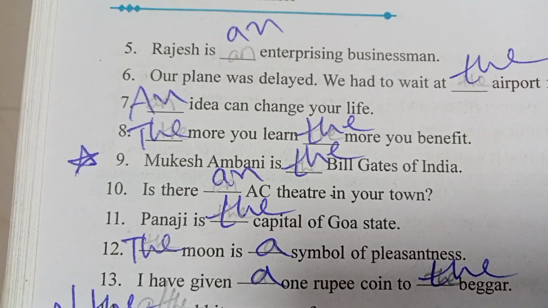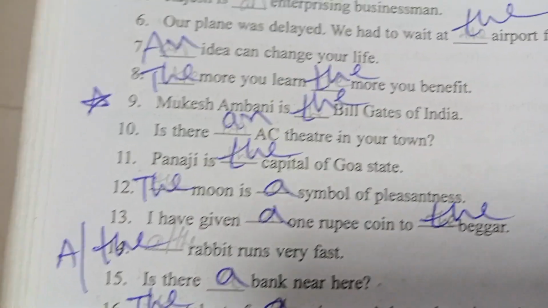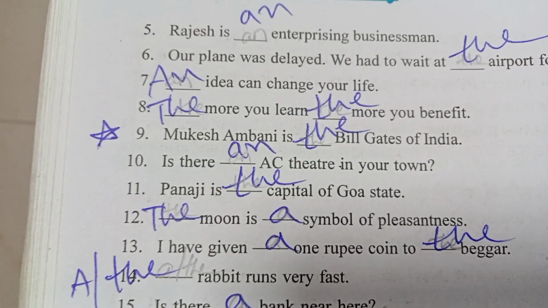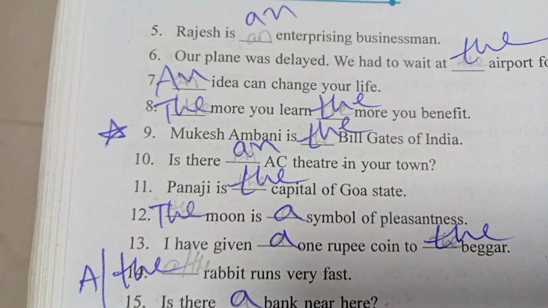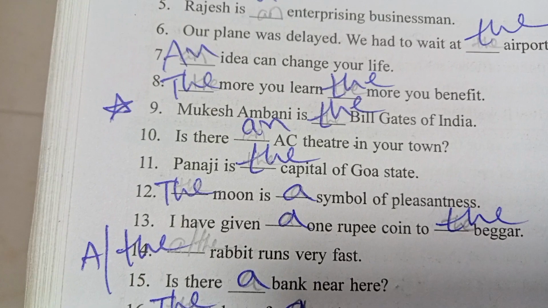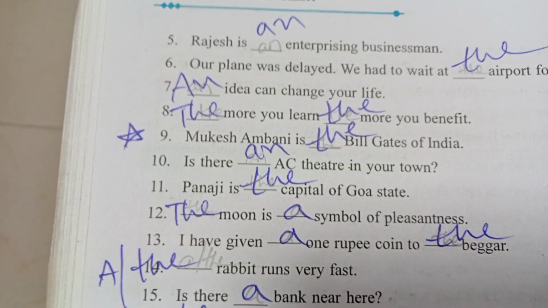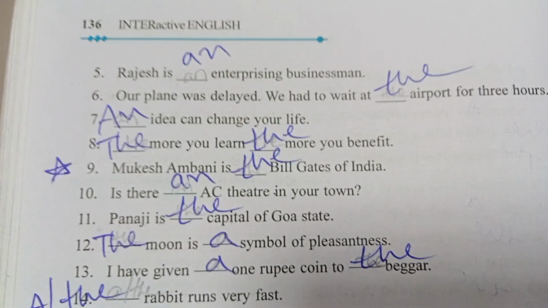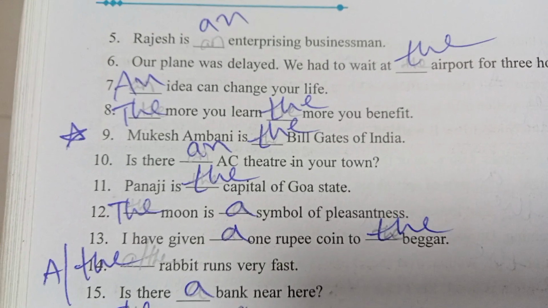What about this point? One specific point is also there. I will explain this later. Why the Bill Gates? Okay, the point comes here. Actually, when a proper noun is being treated or used as a common noun, before the names of persons also, the will be used. What about this complete point? I will explain with examples later. Okay, yes. So, the more you learn, the more you benefit. Mukesh Ambani is the Bill Gates of India. Okay, that means Indian Bill Gates is Mukesh Ambani.